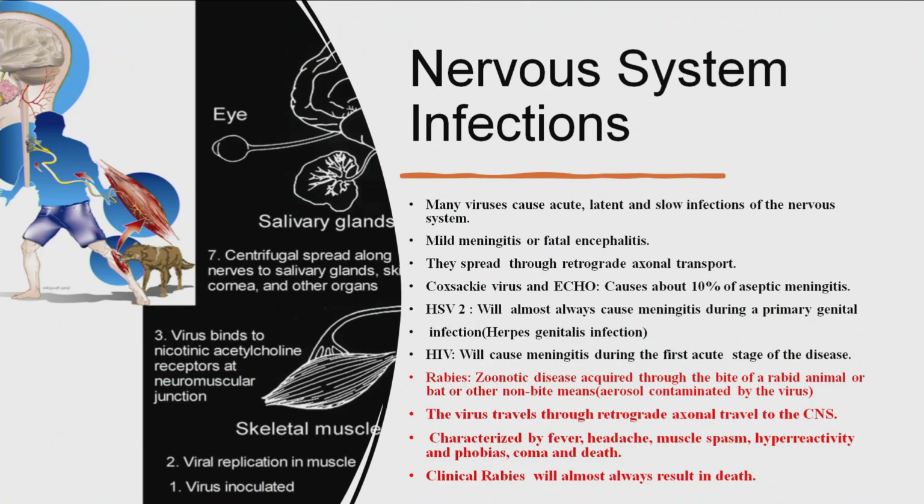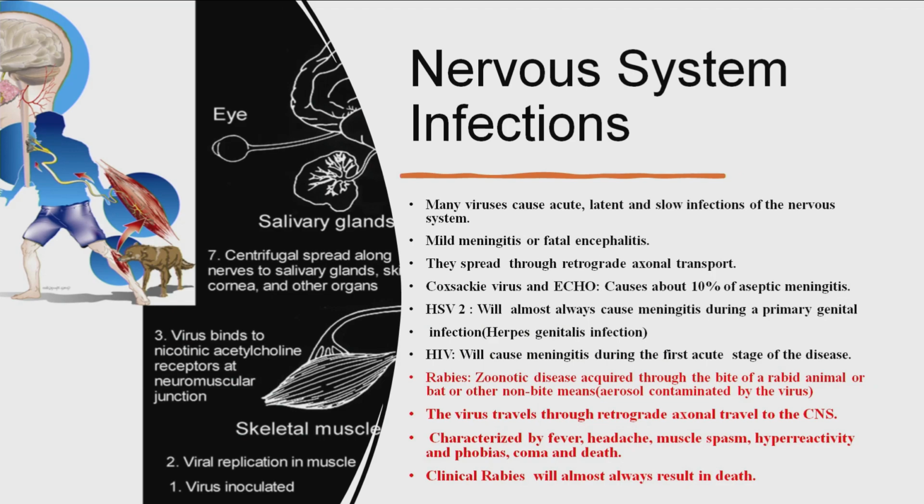It's the rabies virus. Rabies is a zoonotic disease which is acquired through the bite of a rabid dog, a rabid animal, a bat, a raccoon, a vampire bat, and so on. The virus travels through retrograde axonal transport to the CNS.